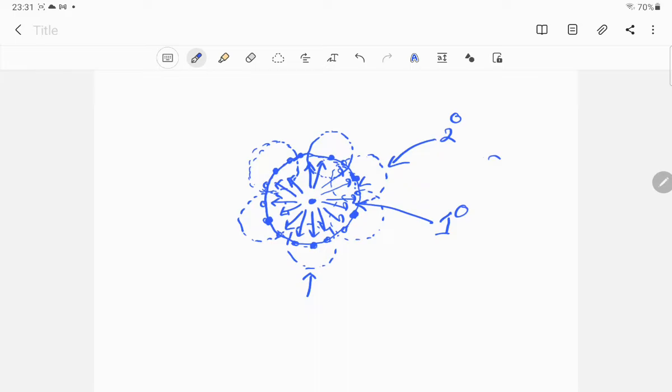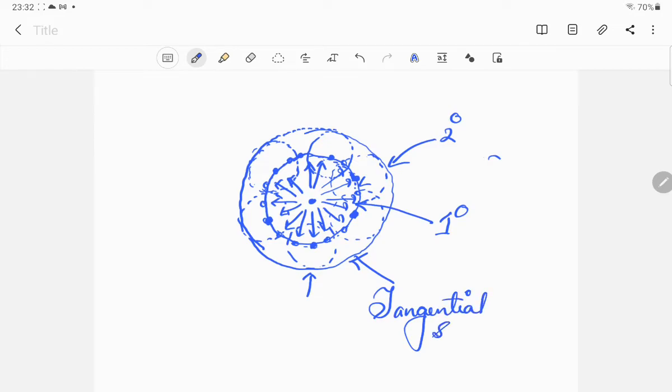Now if I draw again a tangential surface to these secondary disturbances, this is the tangential surface to all the secondary disturbances.